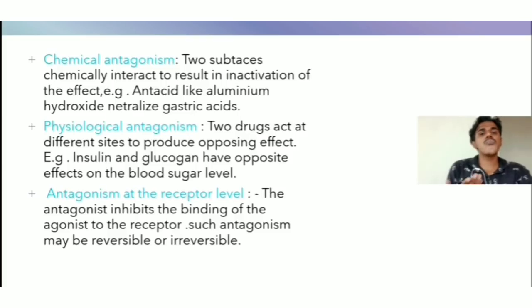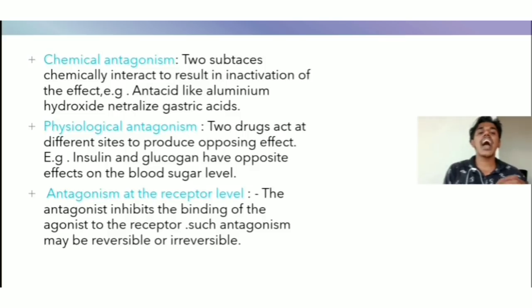Next one is physiological antagonism. The drugs act at different sites to produce opposing effects. Example: insulin and glucagon have opposite effects on blood sugar level. Don't forget that.